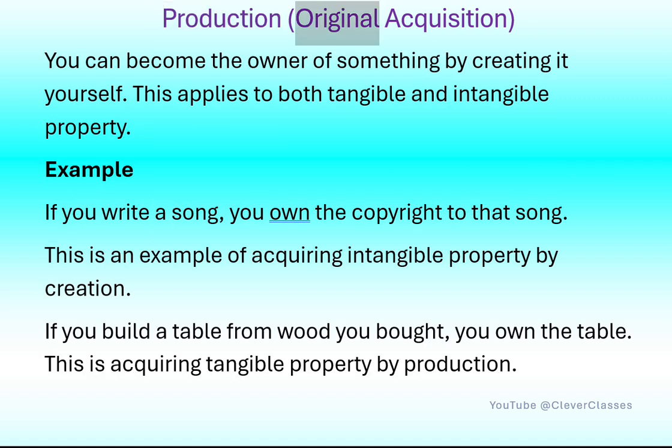Production, original acquisition. You can become the owner of something by creating it yourself. This applies to both tangible and intangible property. Example: if you write a song, you own the copyright to that song. This is an example of acquiring intangible property by creation. If you build a table from wood you bought, you own the table. This is acquiring tangible property by production.